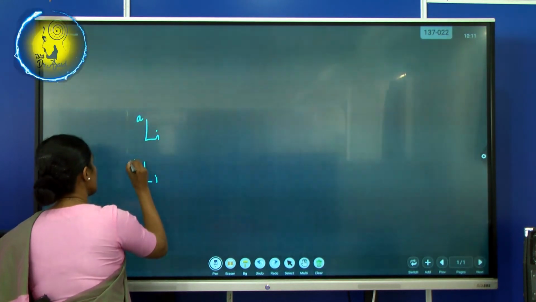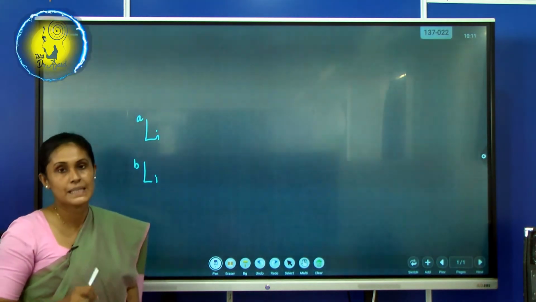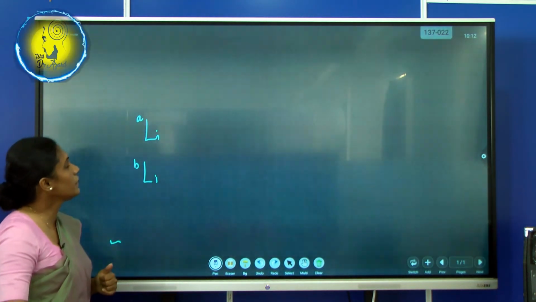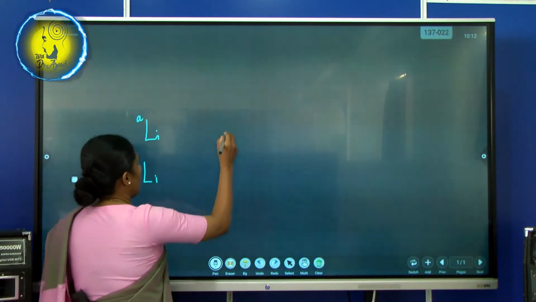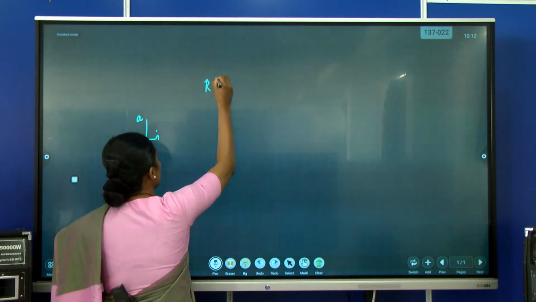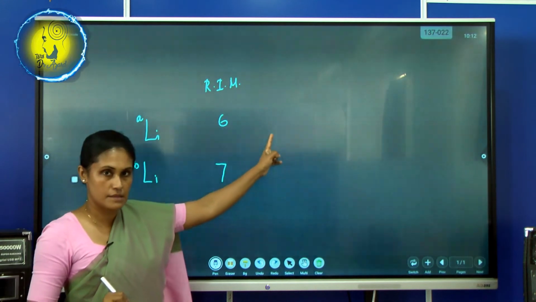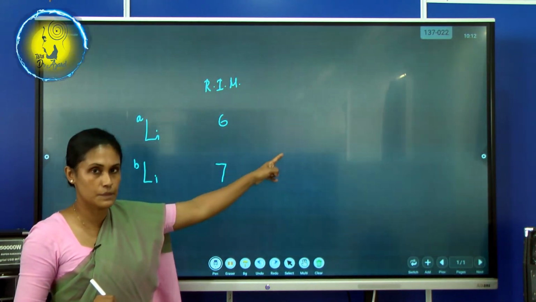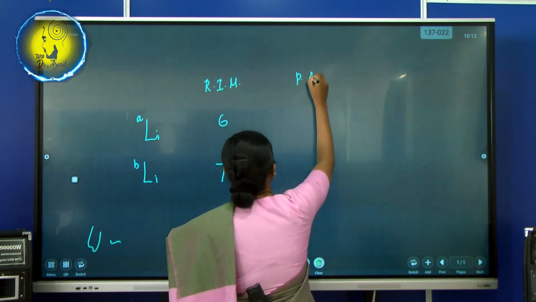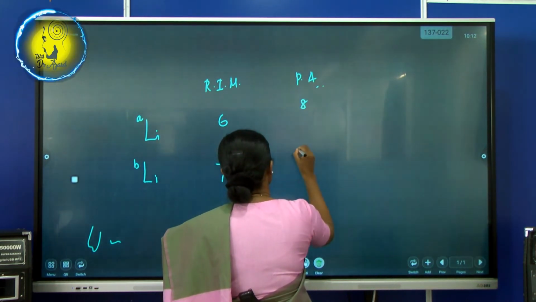I just wrote, I wanted to show lithium has two isotopes, that's why I wrote A and B, because they have different neutrons. In this, I will give you the relative isotopic mass as 6, 7. Remember, I told you these could be decimals, right? Then I will give you the percentage abundance as 8 and 90.